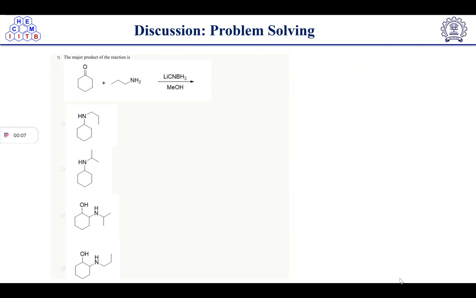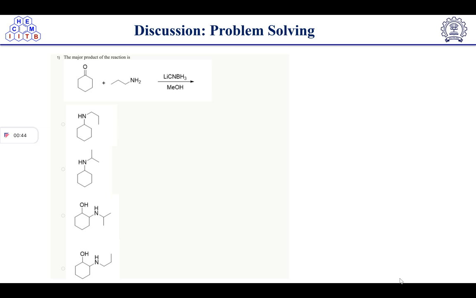I am a fourth year PhD student at IIT Bombay, and I am taking NPTEL TA sessions, entitled Principles of Organic Synthesis. The course instructor is Professor Punyamurthy from IIT Guwahati, and this is a week 10 class. We have already done till week 9. So today again we are going to discuss the questions based on the live session uploaded by Professor Punyamurthy sir on YouTube. So let's start today's session with solving the questions based on those lectures.